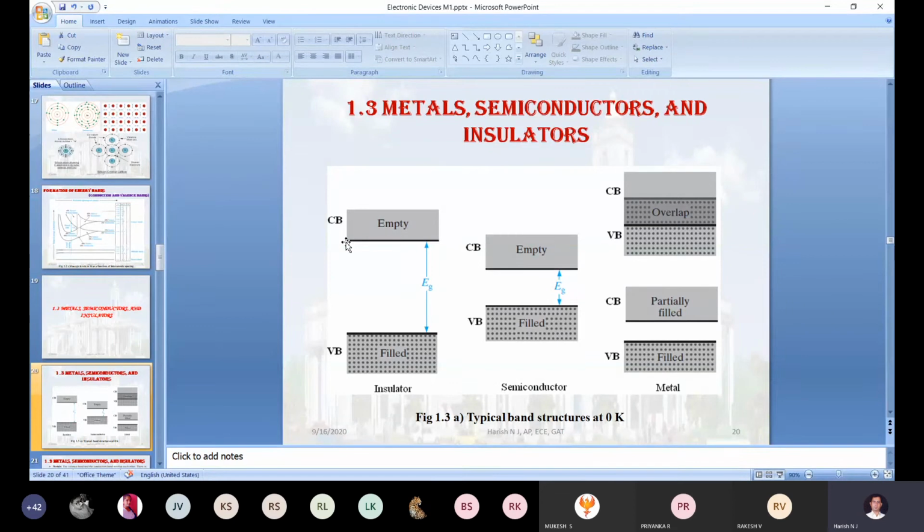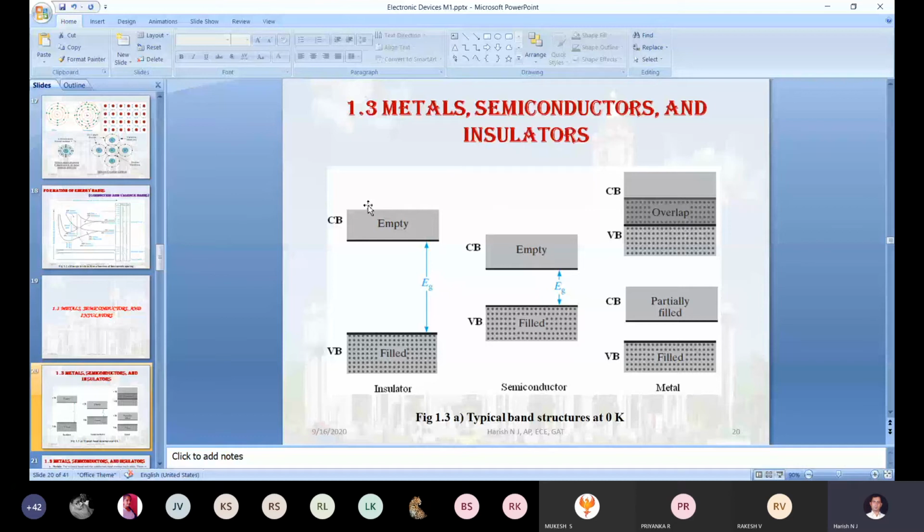Correct. So now, as usual, I start giving thermal energy. Thermal energy means I have started increasing the temperature from 0 degrees Kelvin to some degrees Celsius. Let us take room temperature, 25 degrees Celsius, or 100 degrees Celsius, or 1000 degrees Celsius. In the insulator, is it possible to give energy to valence band electrons to jump from this band to this band? It's possible in the insulator.